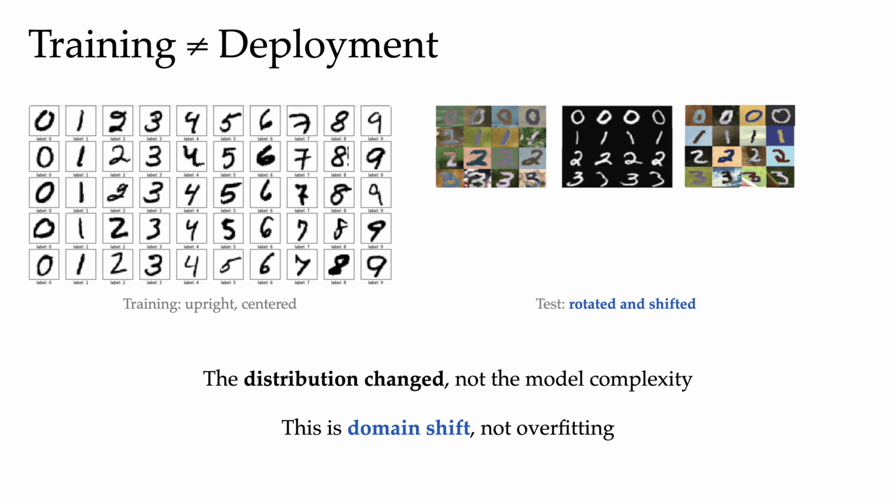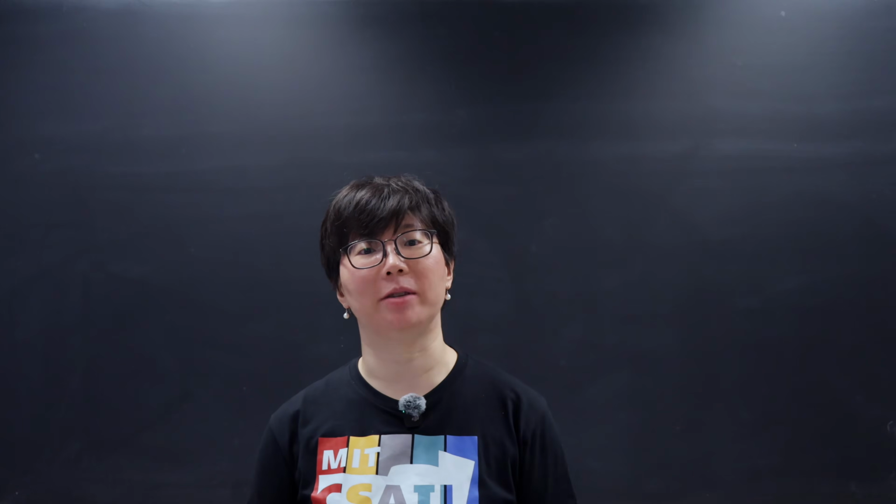And since there is no overfitting, the fixes for overfitting, tricks like regularization or dropout, will not help here. In fact, throwing more regularization at this problem might even hurt because we would be telling the network to forget useful features it has already learned, meaning that the right diagnosis points us toward a completely different family of fixes.